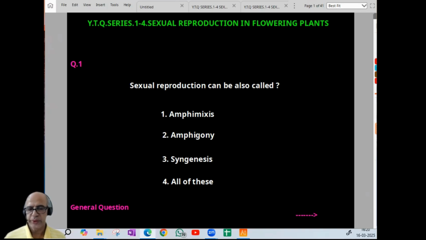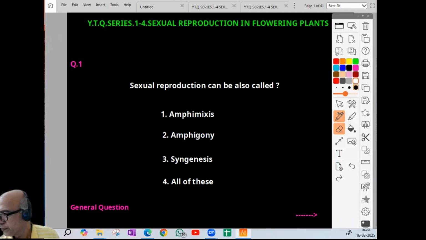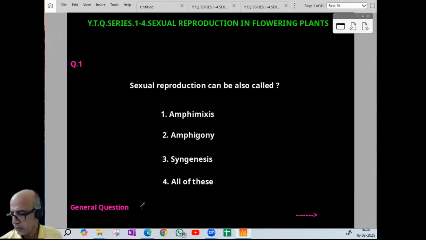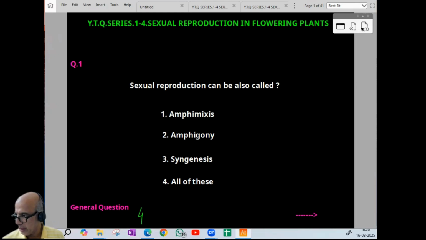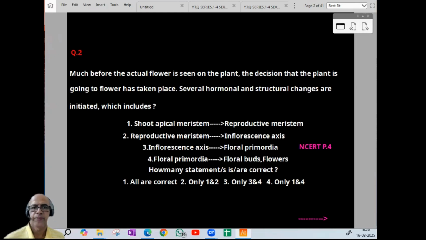So first question: sexual reproduction can be otherwise called. It can be called amphimixis, amphigony, syngenesis. So all of these are possible. So answer wise, it is 4. I think the idea is clear. We can proceed to the second question.